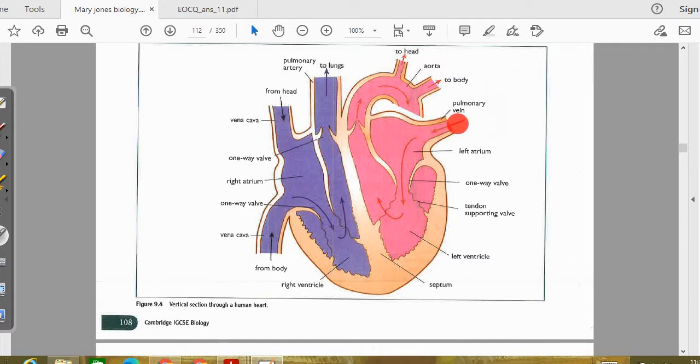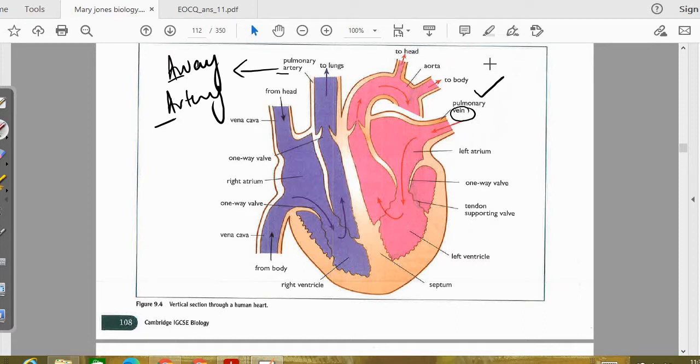The vein's function is to carry blood towards the heart. Arteries carry blood away from the heart. So artery always carries blood away from the heart, vein always carries blood towards the heart. But here we have pulmonary because it is coming from the lungs.